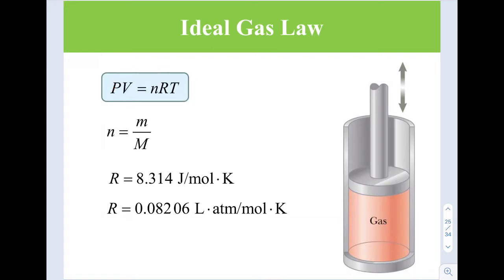So we have PV equals nRT. P is the pressure in Pascal or Newton per meter squared. V is volume in meter cubed. n is the number of moles. R is the universal gas constant, and T must be the temperature in Kelvin. So n here is the number of moles, equal to the mass of the substance over the molar mass of the substance or gas itself.